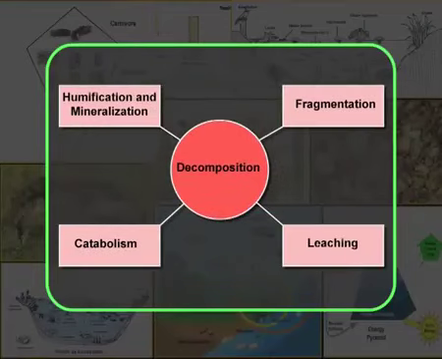In order to study the component of an ecosystem, namely nutrient cycling, we must understand the process of decomposition. Now, decomposition includes leaching, catabolism, fragmentation, humification and mineralization.